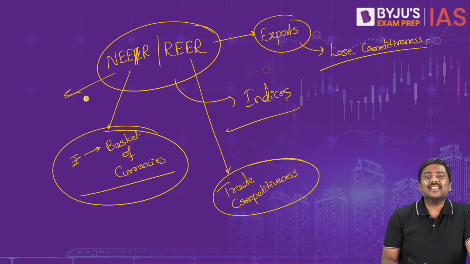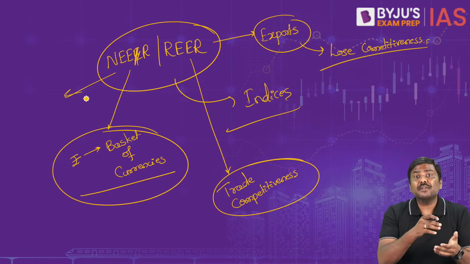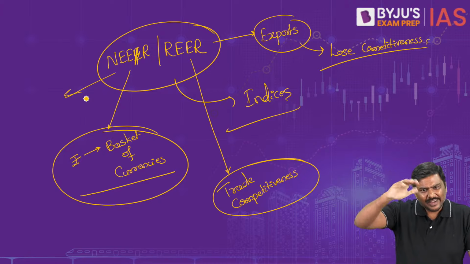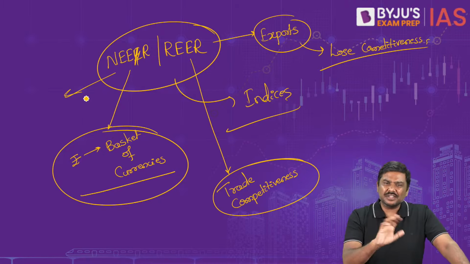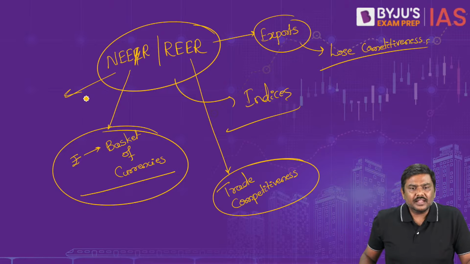And if NEER increases, I hope you understand, the rupee value is getting appreciated against a basket of currencies. And apply the opposite when NEER decreases as well as when REER decreases. Just remember the implications. Do not memorise calculations by heart, it is not required. Okay, any other questions?